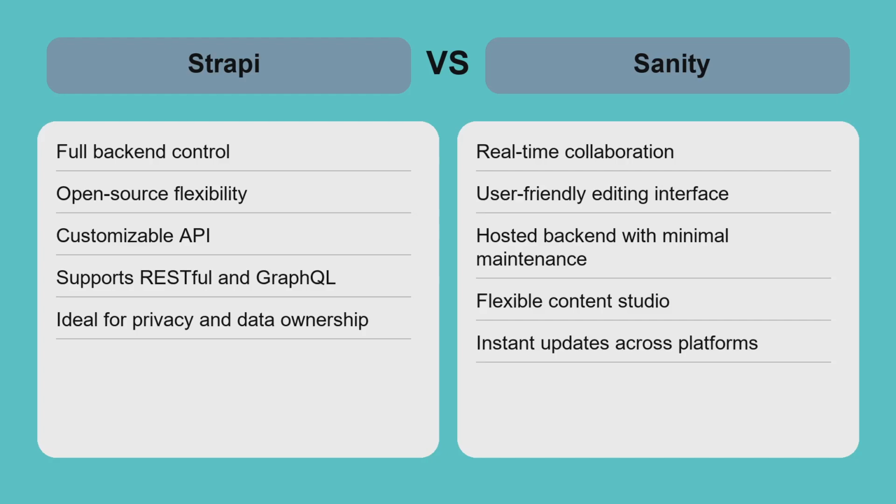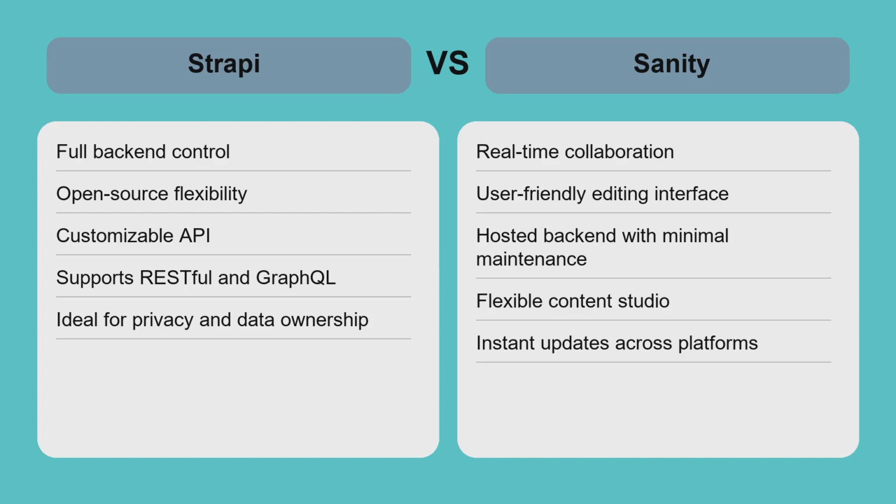Strapi and Sanity each suit different project needs. Strapi offers complete backend control through self-hosting, ideal for developers needing customization and data privacy. It requires technical resources to maintain infrastructure, but provides flexibility in API design and plugin integration.